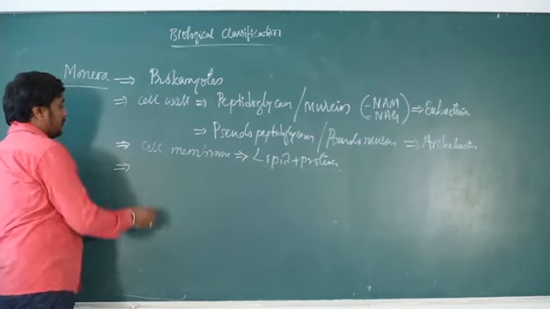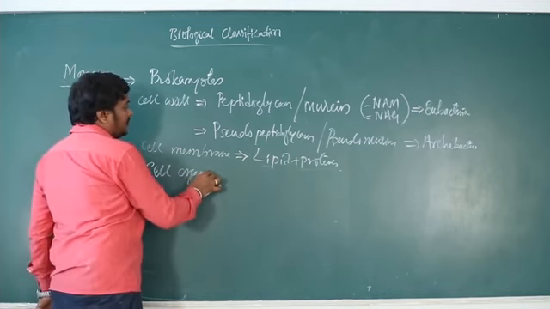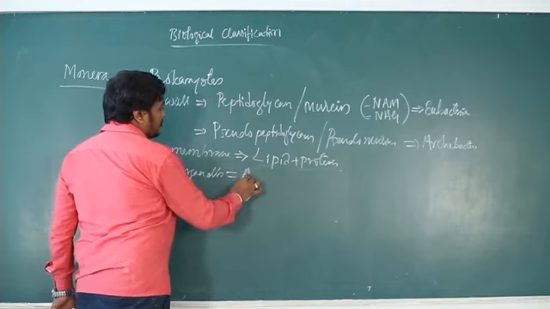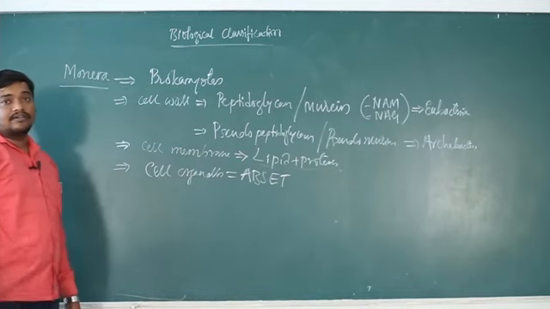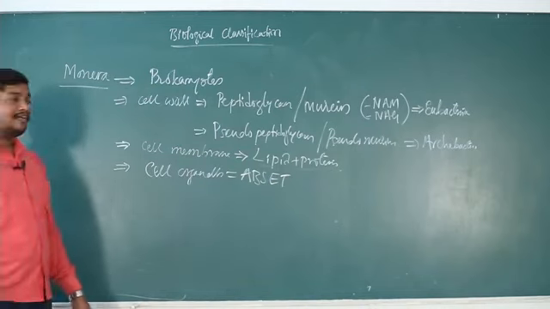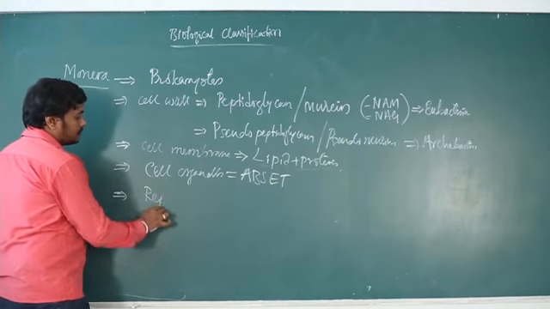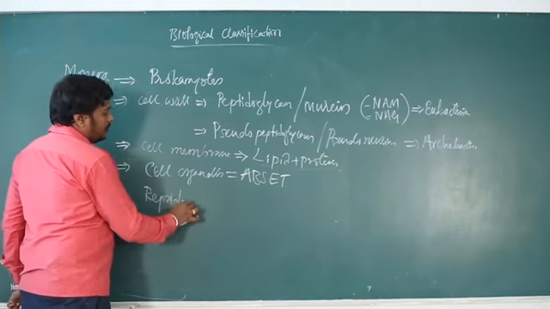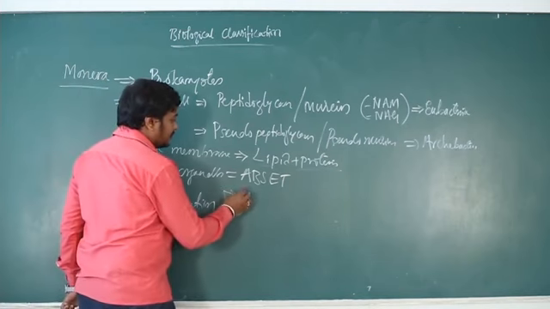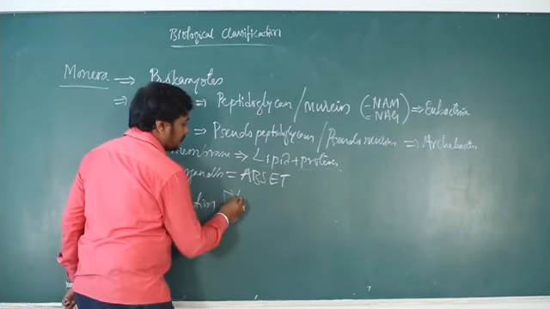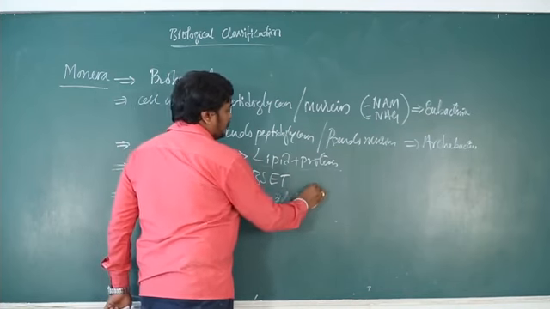Then cell organelles: remember, cell organelles are absent. No cell organelle is present in prokaryotes. Reproduction is by asexual method.